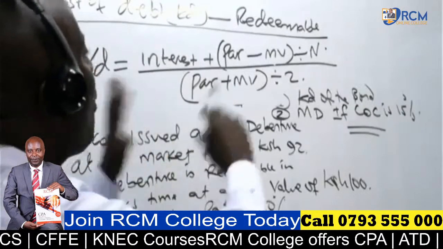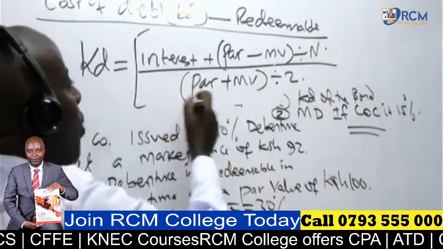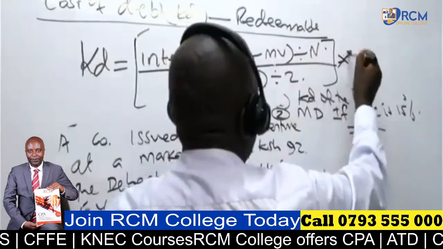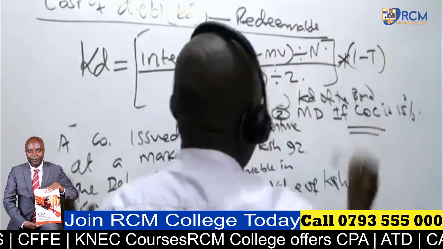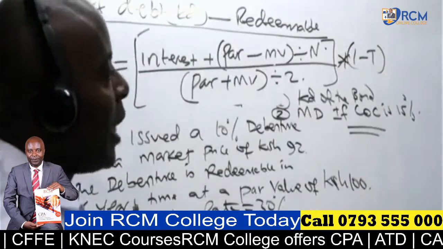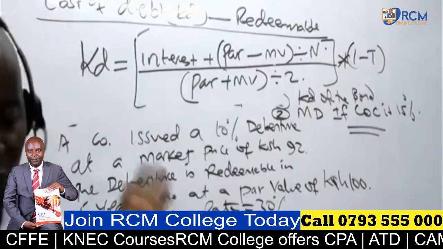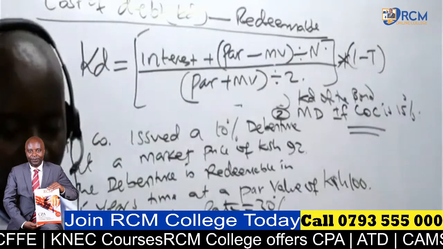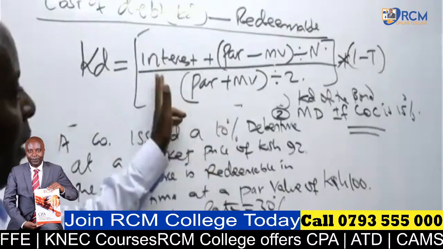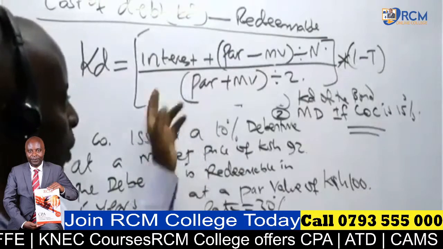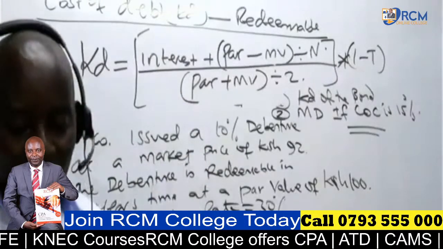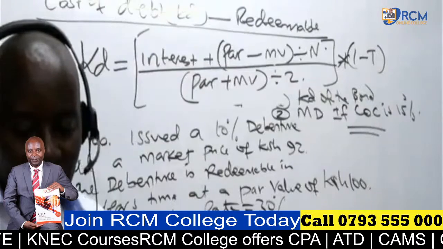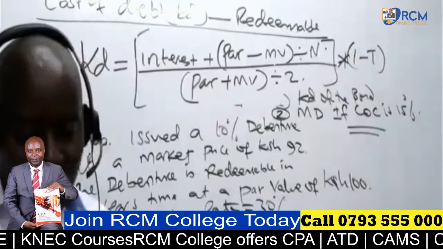And then at the end of it all, ladies and gentlemen, I must multiply this with 1 minus t. So have they been able to write this formula somehow?